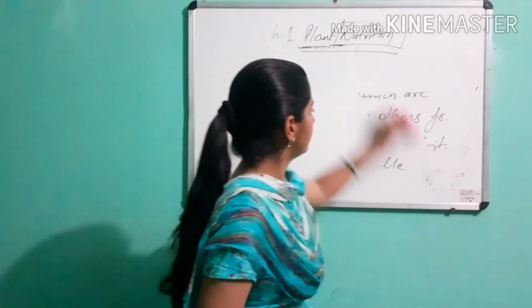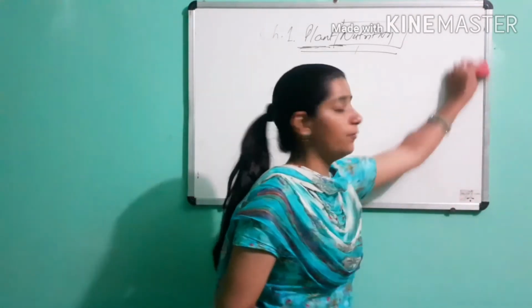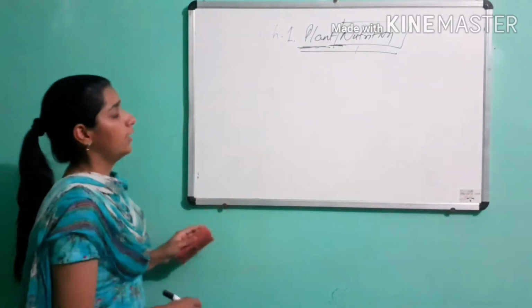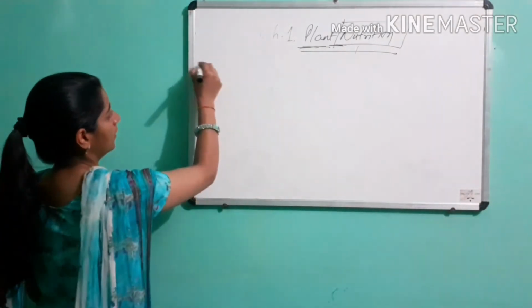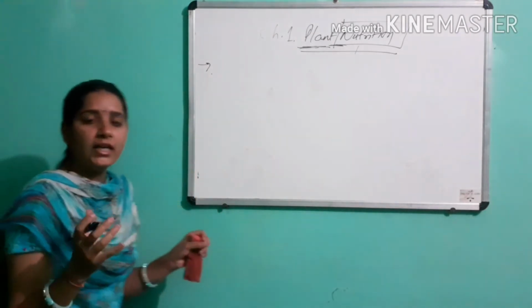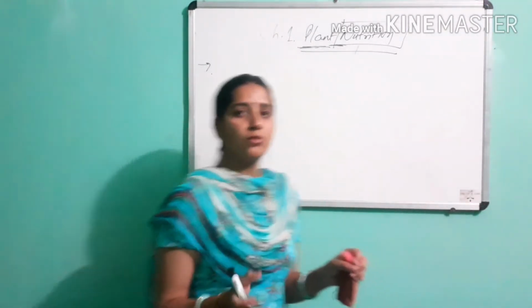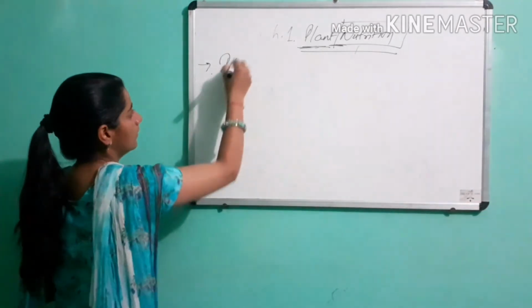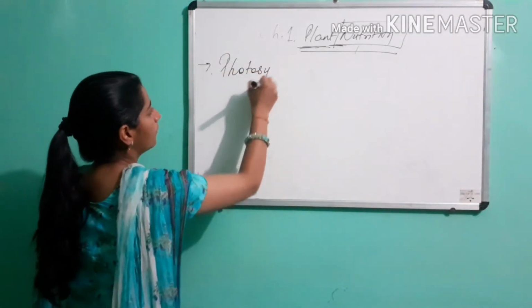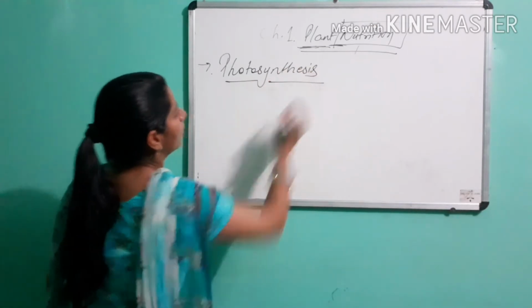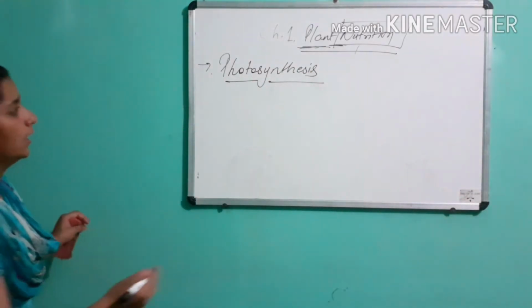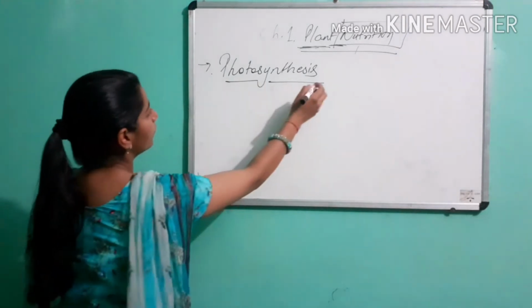Next, in which way do green plants synthesize their own food? This is the only unique way on earth, called photosynthesis. Firstly, we discuss the term photosynthesis.